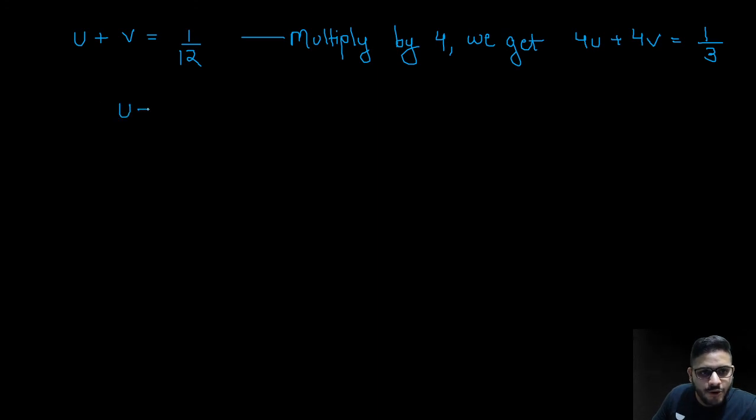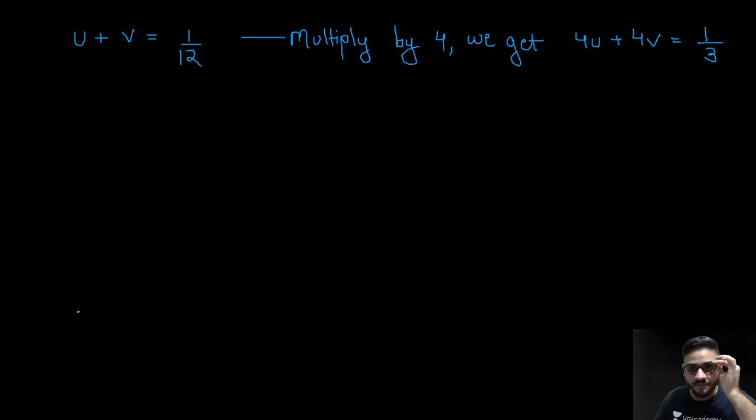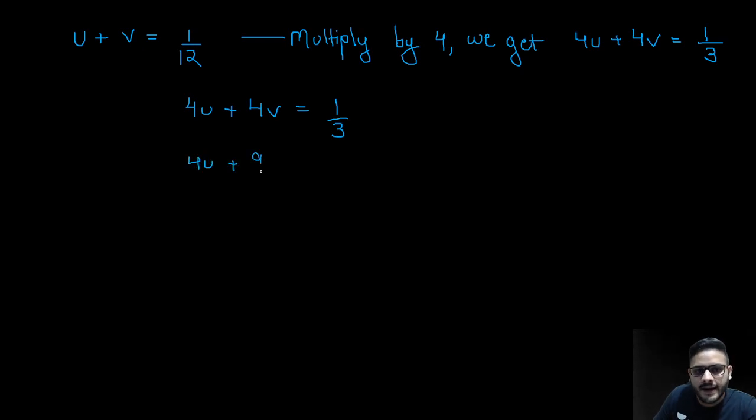So we have u plus v is equal to... 4u plus... silly mistakes. Chalo. So now my equation is 4u plus 4v is equal to 1 by 3 and 4u plus 9v is equal to 1 by 2. Subtracting both of them, you get minus minus minus the whole.